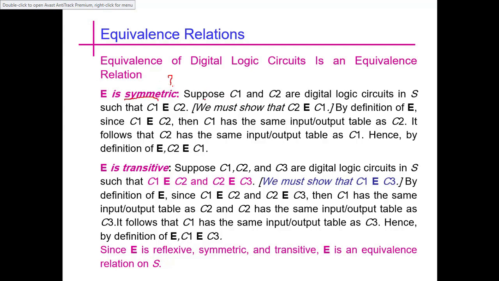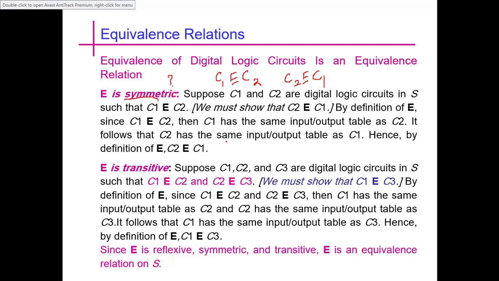Now if C1 has the same input-output table as C2, then C1 is related to C2, and C2 has the same input-output table as C1. So both have the same input-output table and both are related to each other. So C2 is also related to C1.